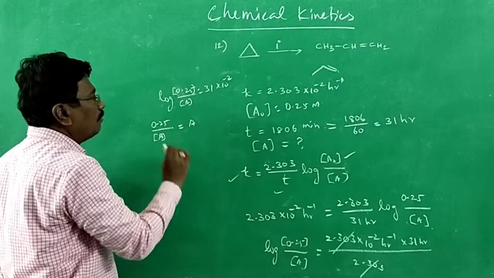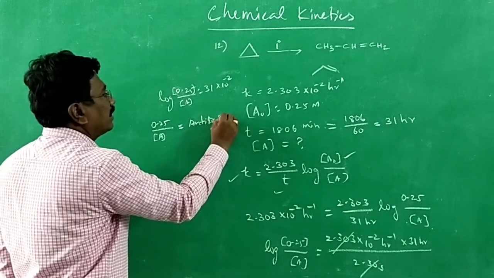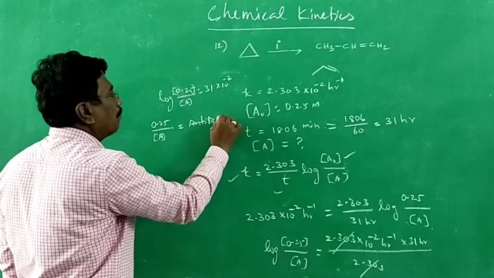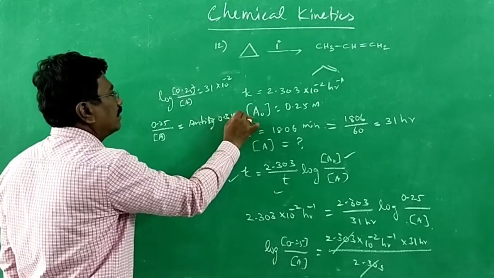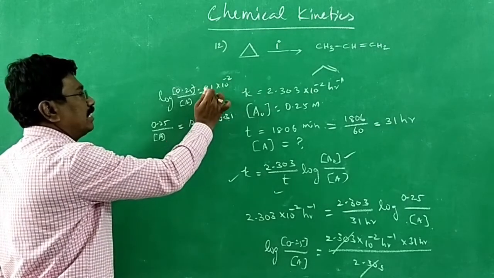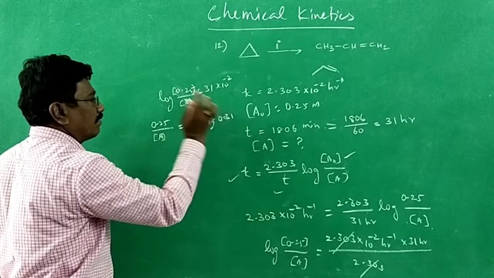Anti-logarithm means log will go off. Anti-log of 0.31. When 31 is multiplied with 10 power minus 2, it is nothing but 0.01 times 31, therefore 0.31.